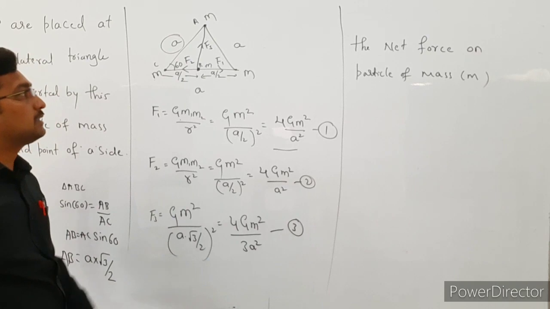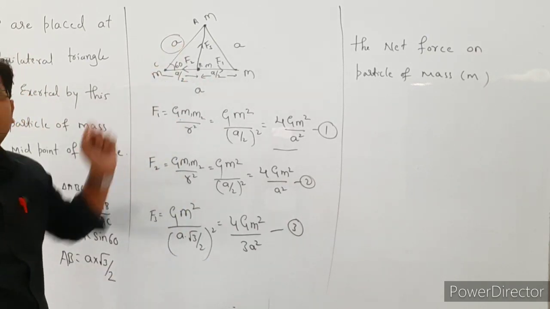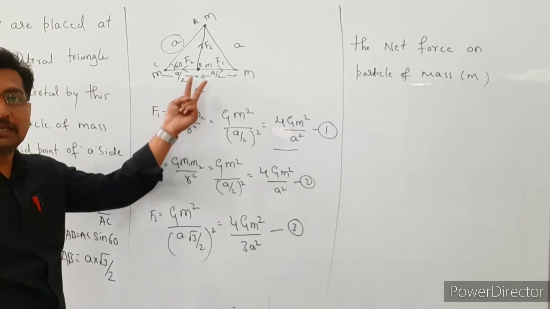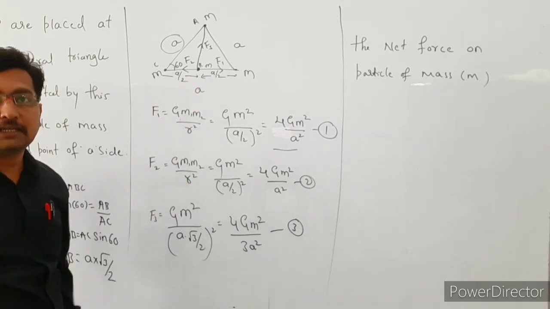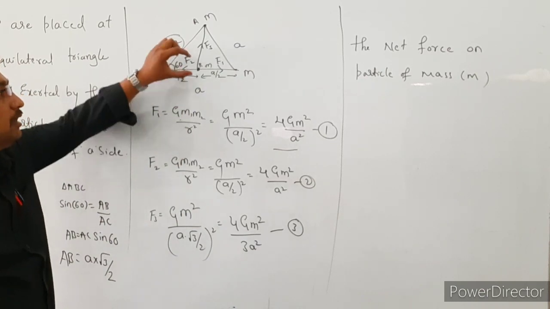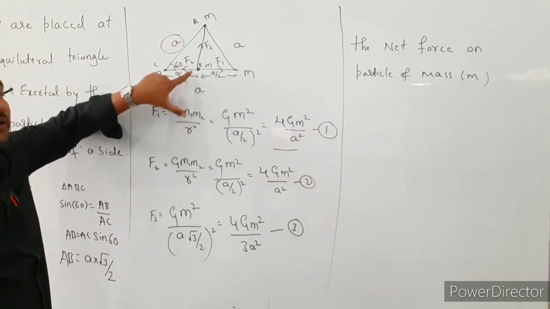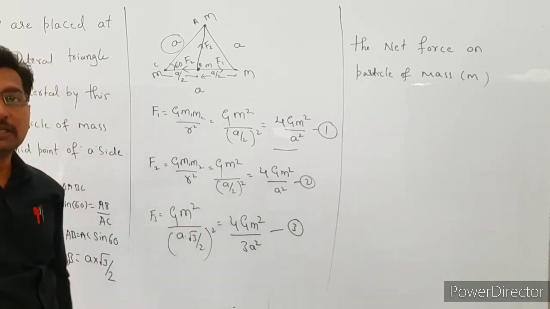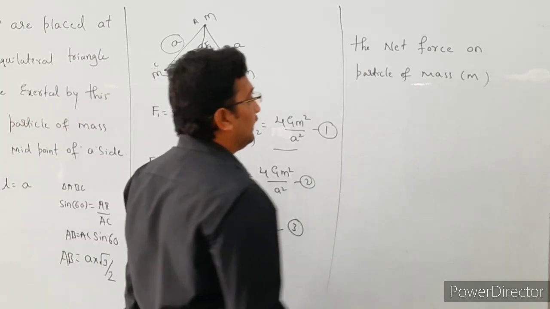The net force means F1 plus F2 plus F3. In this case, these two forces are equal in magnitude but in opposite direction, so both forces get cancelled. What remains is only the F3 force acting on this particle. That F3 force value is 4 by 3 into G m square divided by a square.